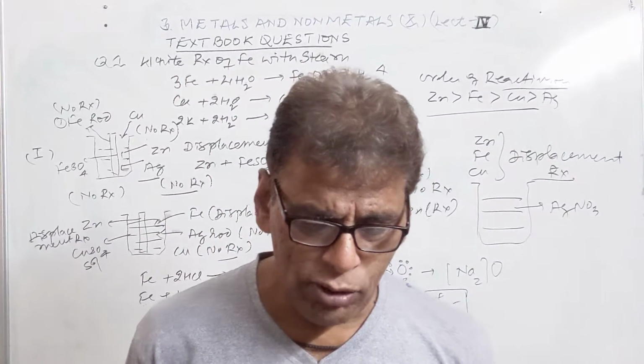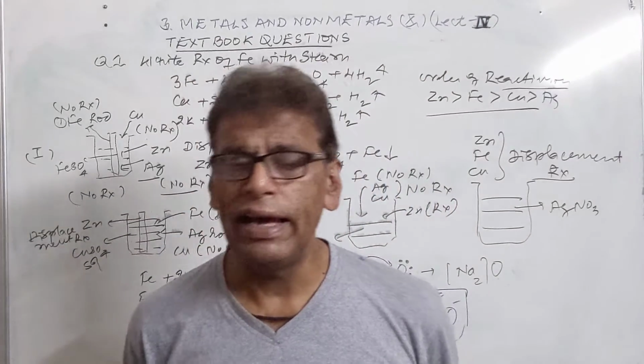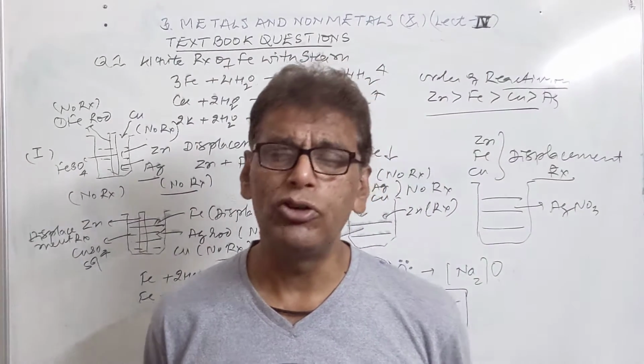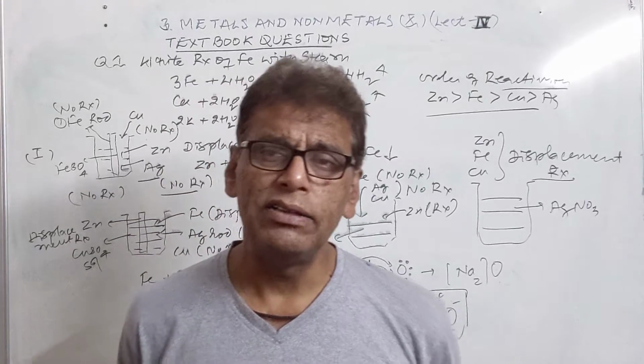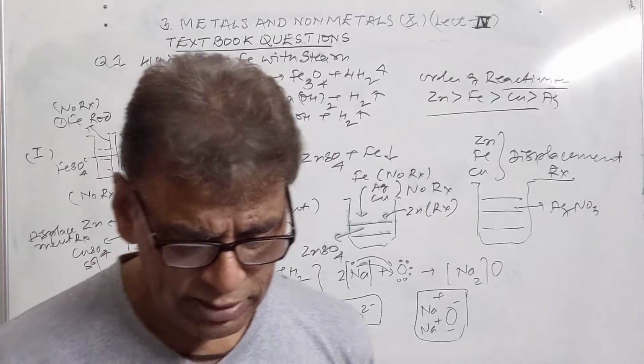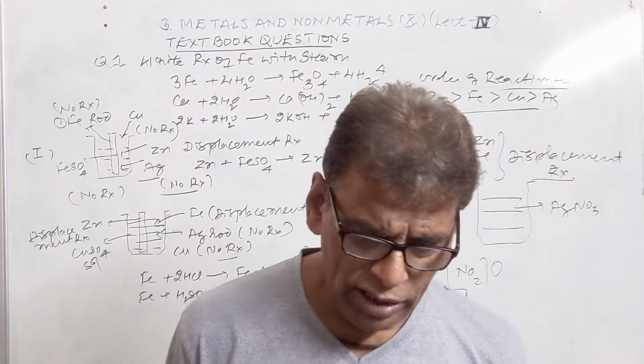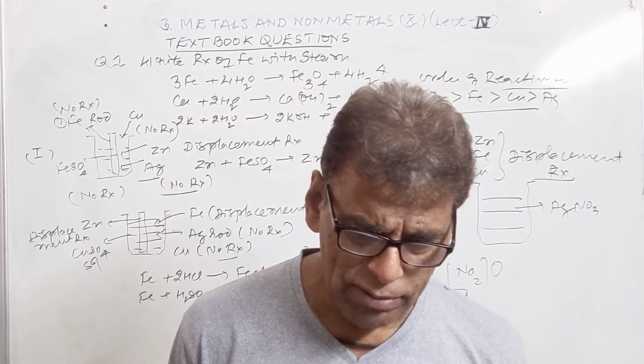Now food cans are coated with tin, not with zinc. Because zinc is a highly reactive metal, it will react with the food particles, therefore it is not coated on the internal side of the food cans. Then we have, food might react with zinc. And then you are given a hammer, a battery, a bulb, wire and switch.